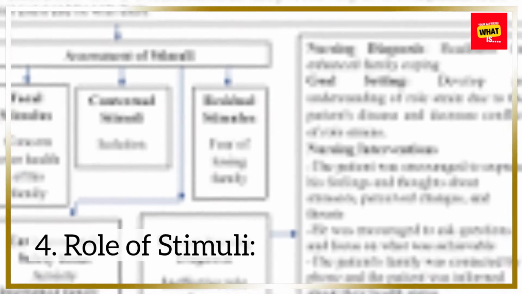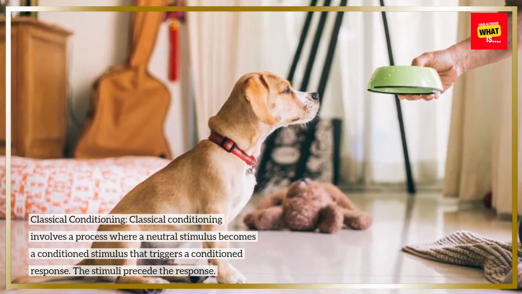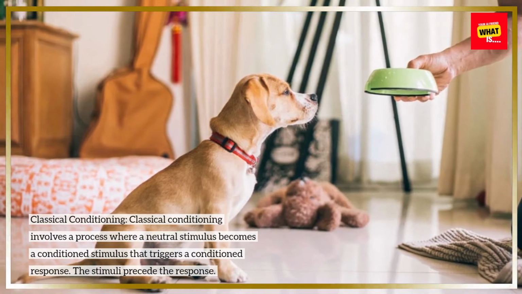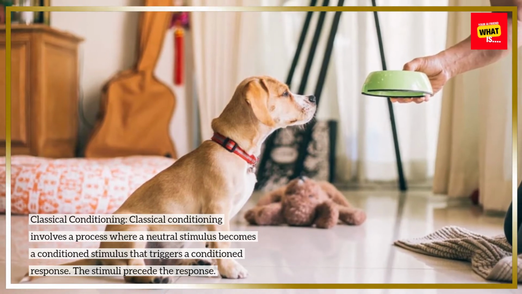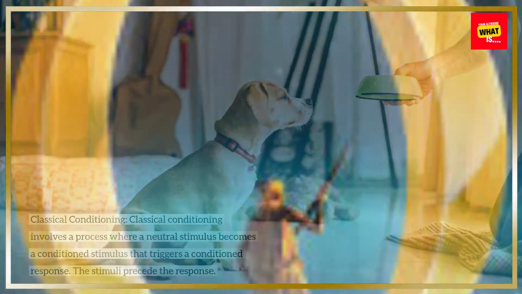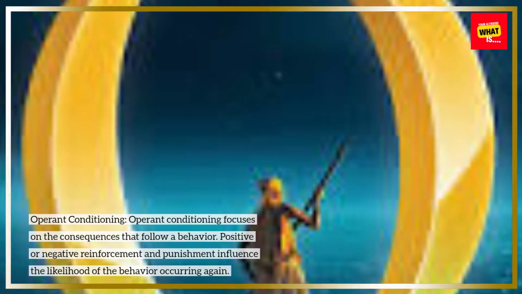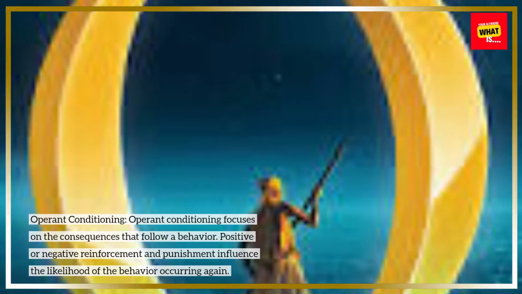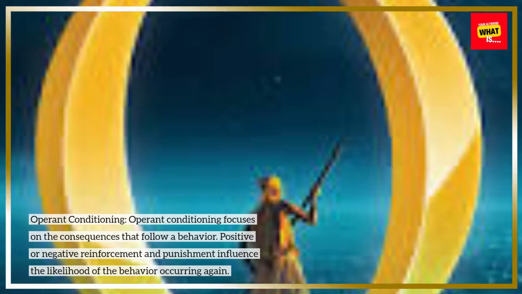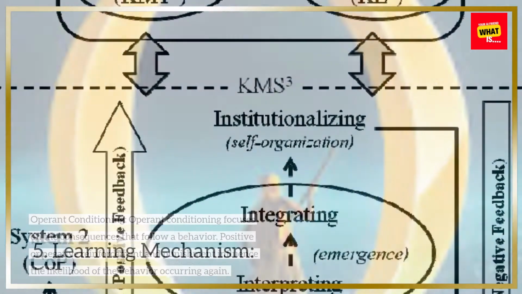4. Role of stimuli. Classical conditioning. Classical conditioning involves a process where a neutral stimulus becomes a conditioned stimulus that triggers a conditioned response. The stimuli precede the response. Operant conditioning. Operant conditioning focuses on the consequences that follow a behavior. Positive or negative reinforcement and punishment influence the likelihood of the behavior occurring again.